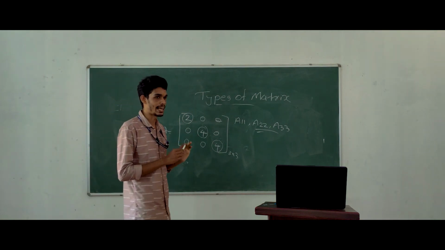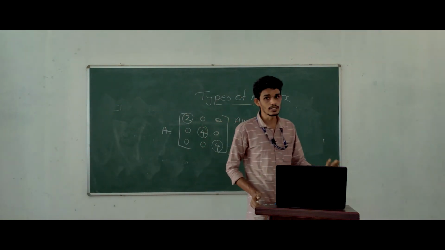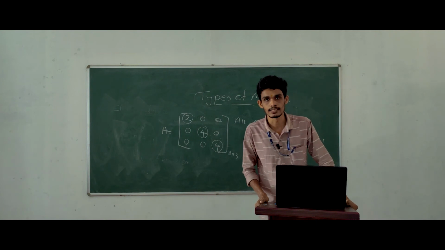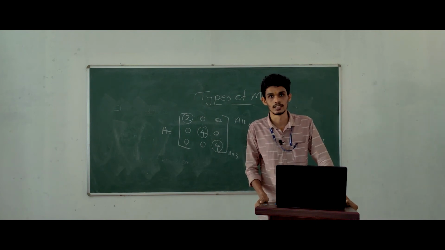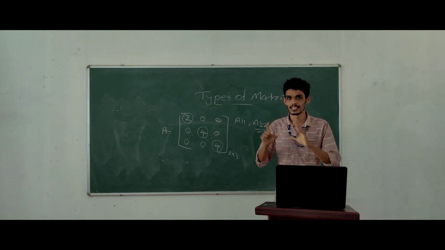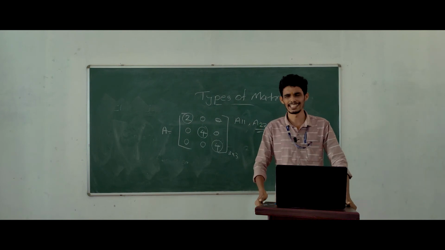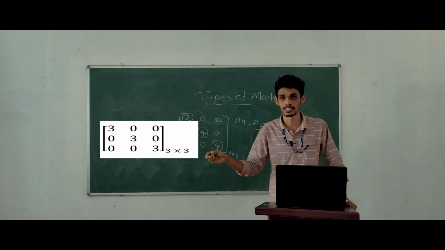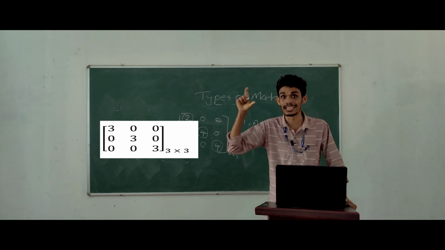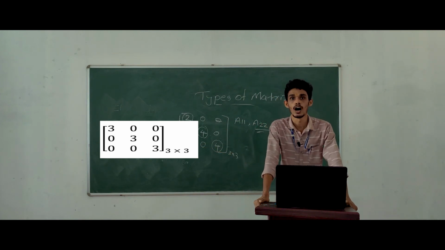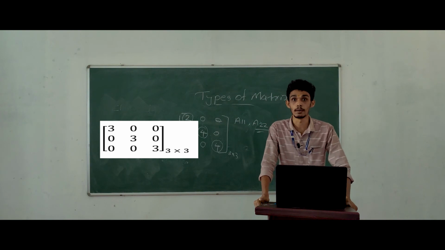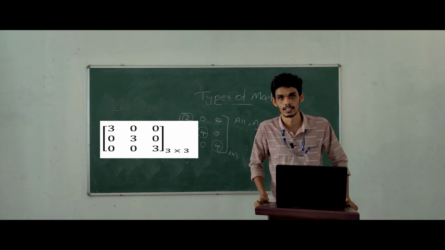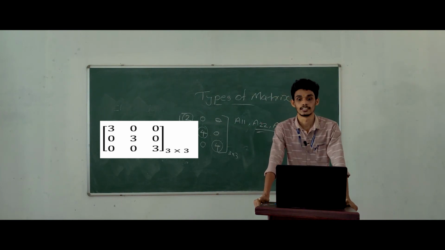Scalar matrix is an example of diagonal matrix, but the difference is that all the diagonal elements are equal. That is called scalar matrix. Clear?